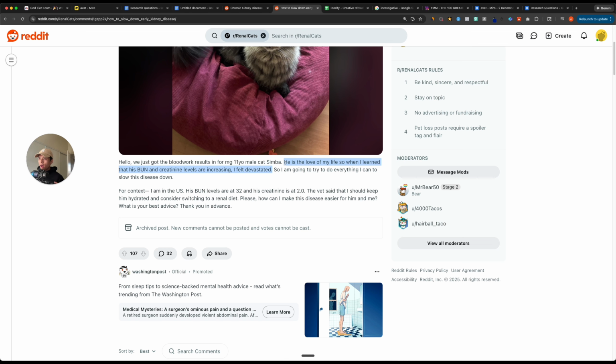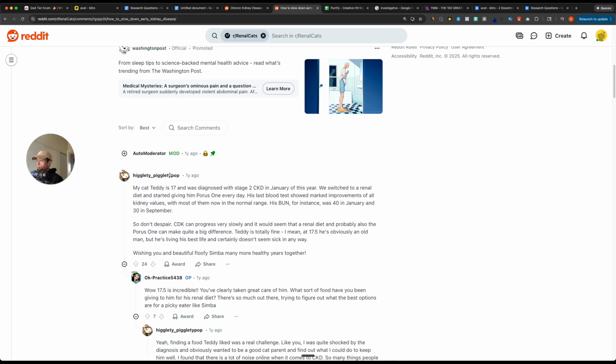I live in California with my husband, David. This is my cat, Simba. He is the love of my life. So when I learned that his BUN and creatinine levels are increasing, I felt devastated. The vet said I should keep him hydrated. How can I make this disease easier for him and me? What is your best advice? Thank you in advance. So these people are actively looking for solutions to their problem.